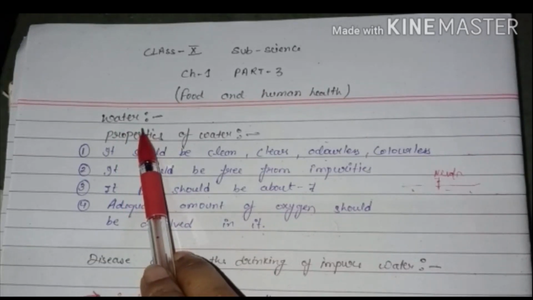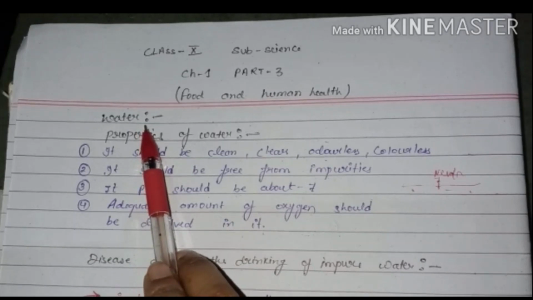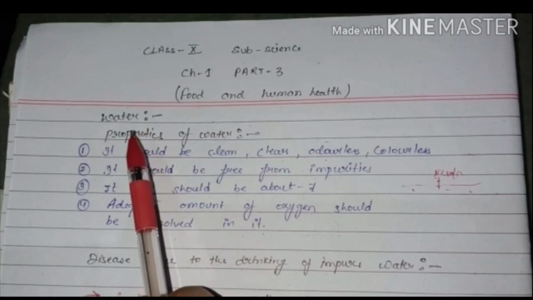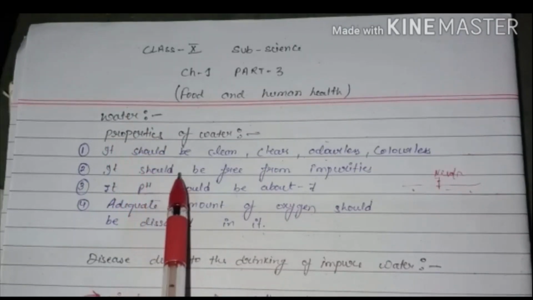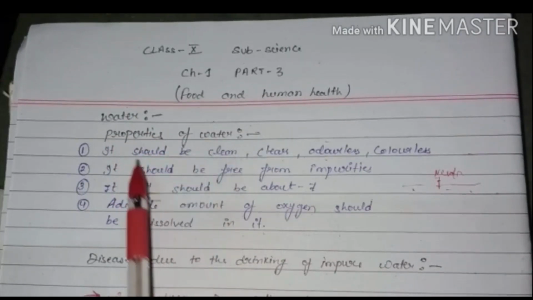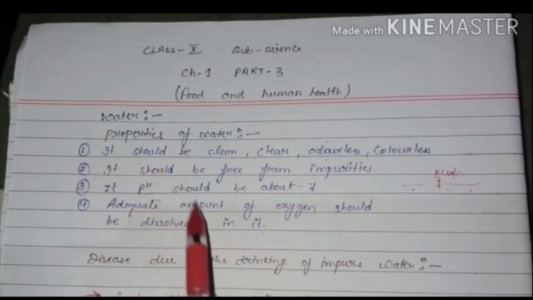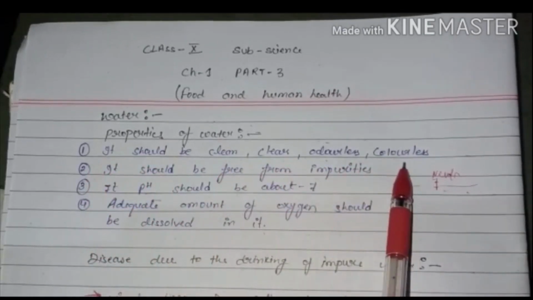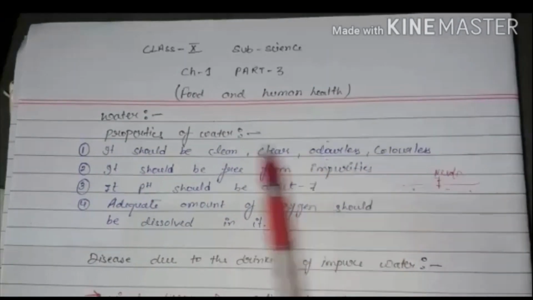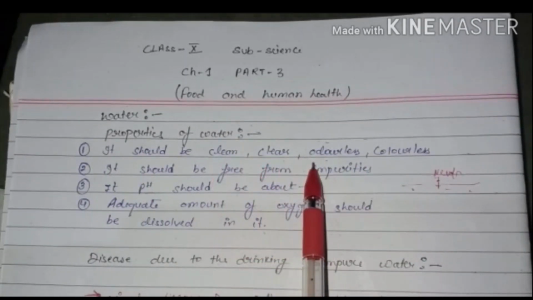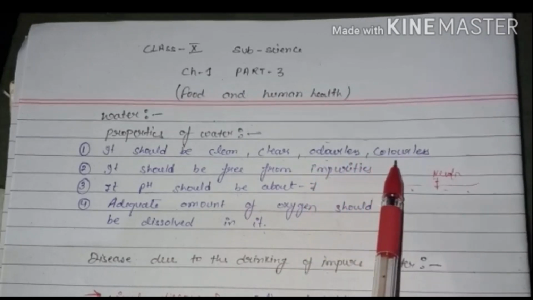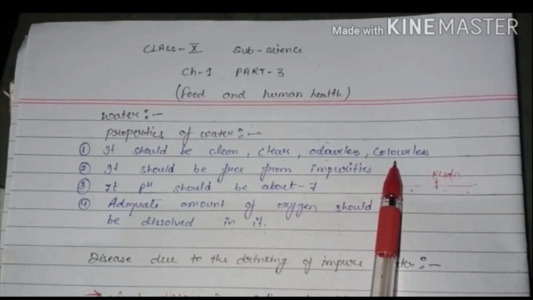Water is very much essential for living things. Without water we can't live our life. So there are some properties of water that we have to know. What are the properties of water? The first one is that it should be clean, clear, odorless and colorless. Odorless means there should be no smell. Colorless means it should be transparent.